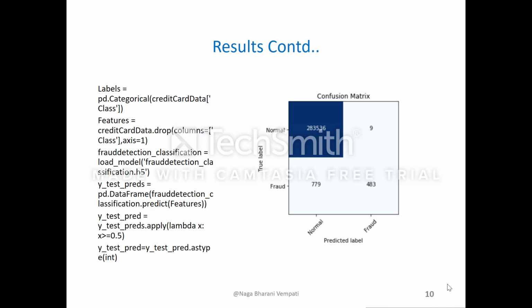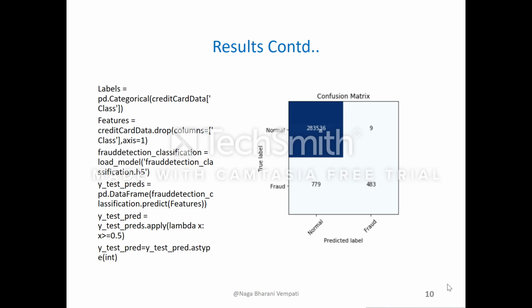That is, the sensitivity of the model on the original dataset is less. It's around 38%, which is very less compared to 99% on the oversampled data. So this is where more research can be done on creating better models so that we have better sensitivity.